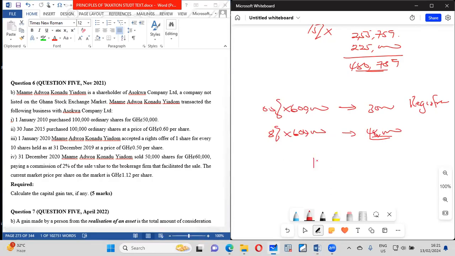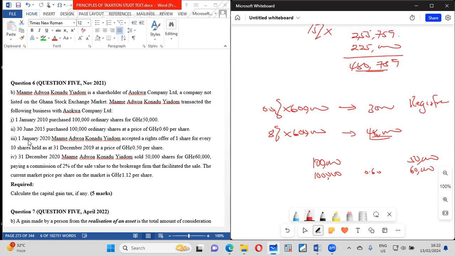First of all, he bought 100 shares for 50,000. And in June, he bought additional 100 shares. The price is 0.6. So just multiply by 0.6, that will give you 60,000.